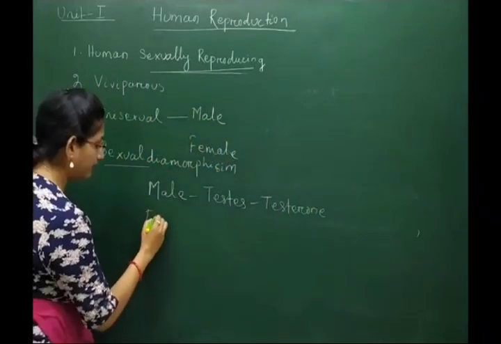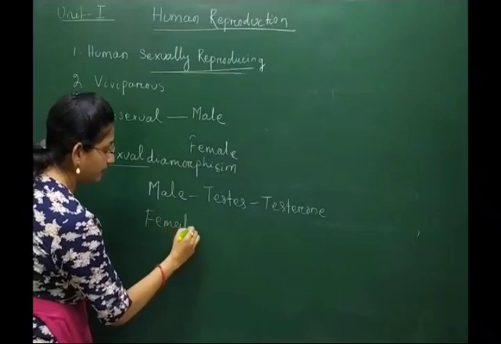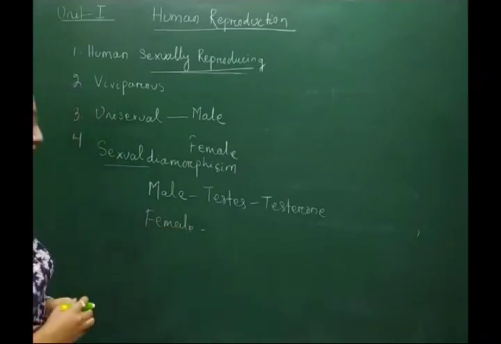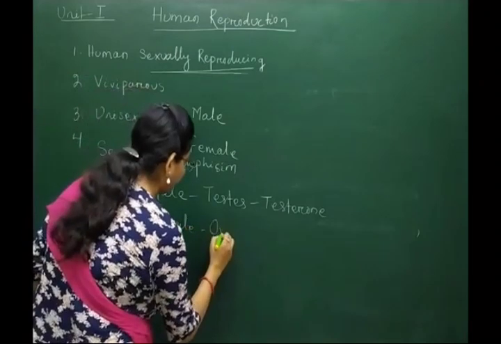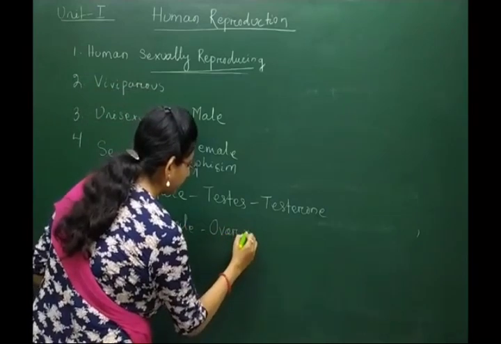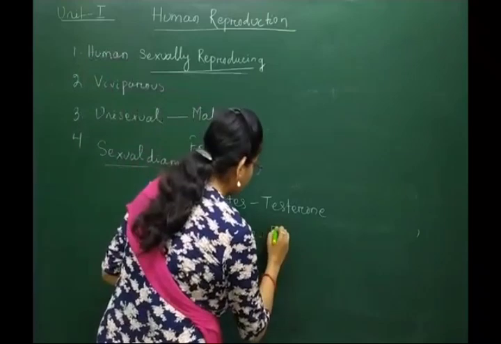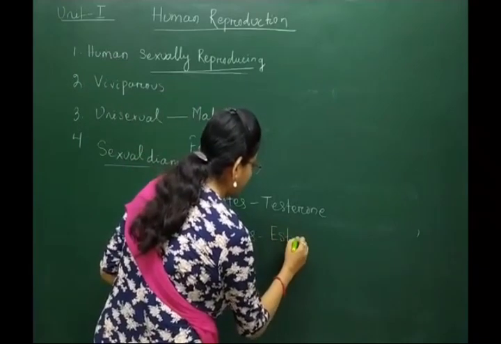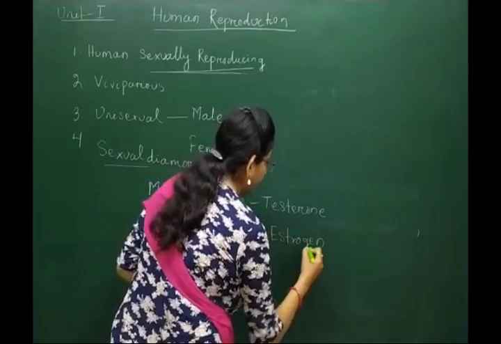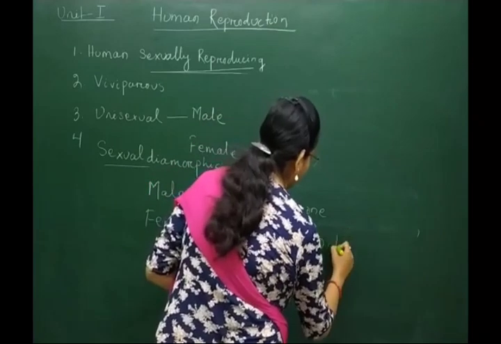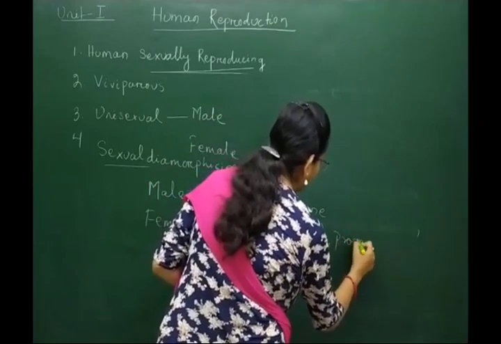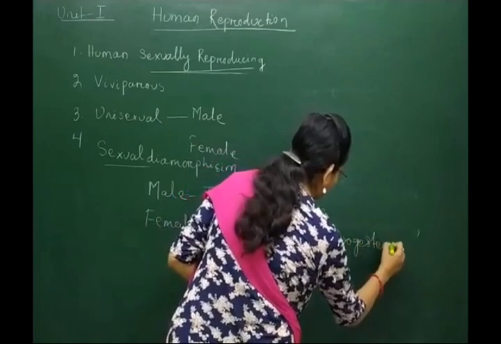Similarly, in case of female, the gonads or sex organs are a pair of ovaries, and they produce the sex hormones estrogen and progesterone.